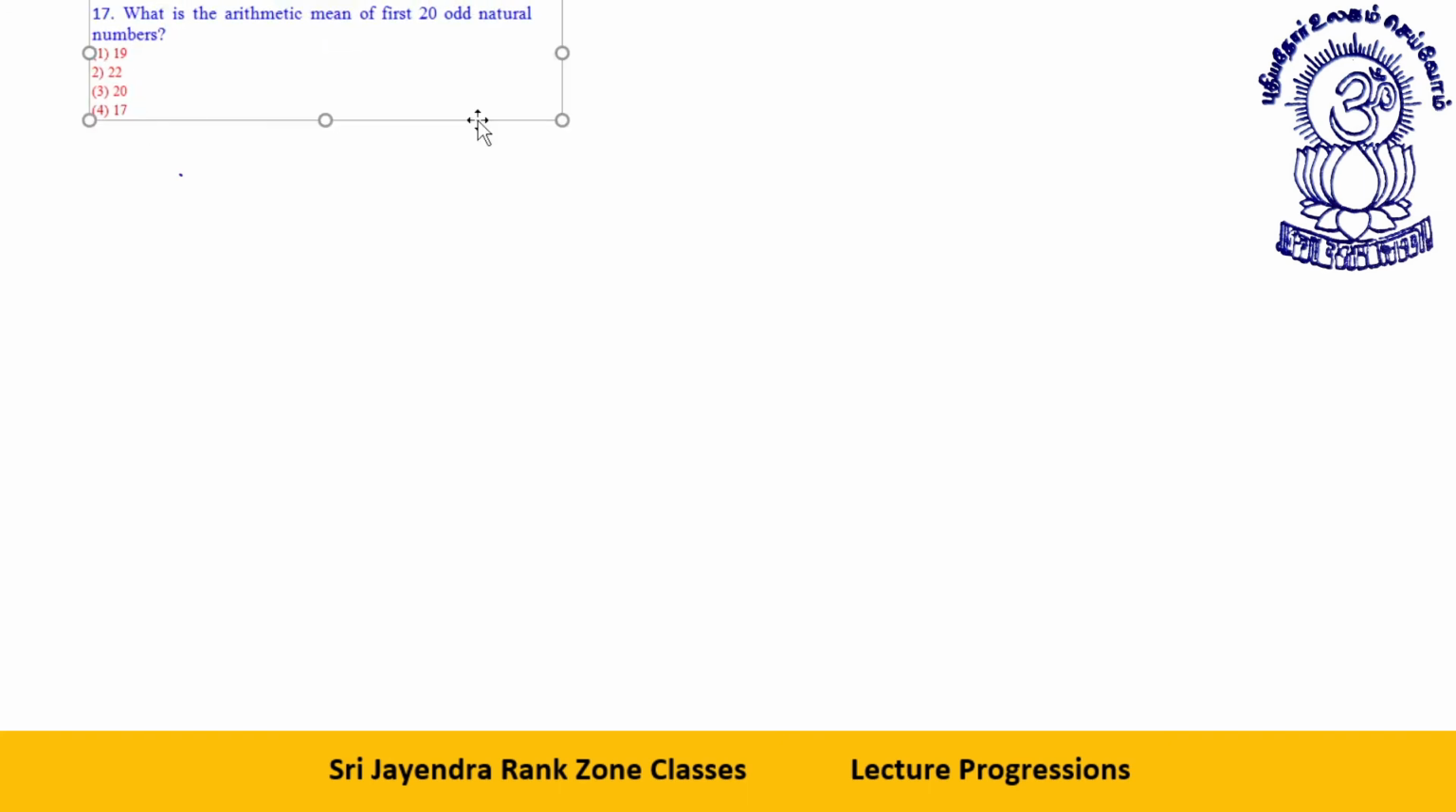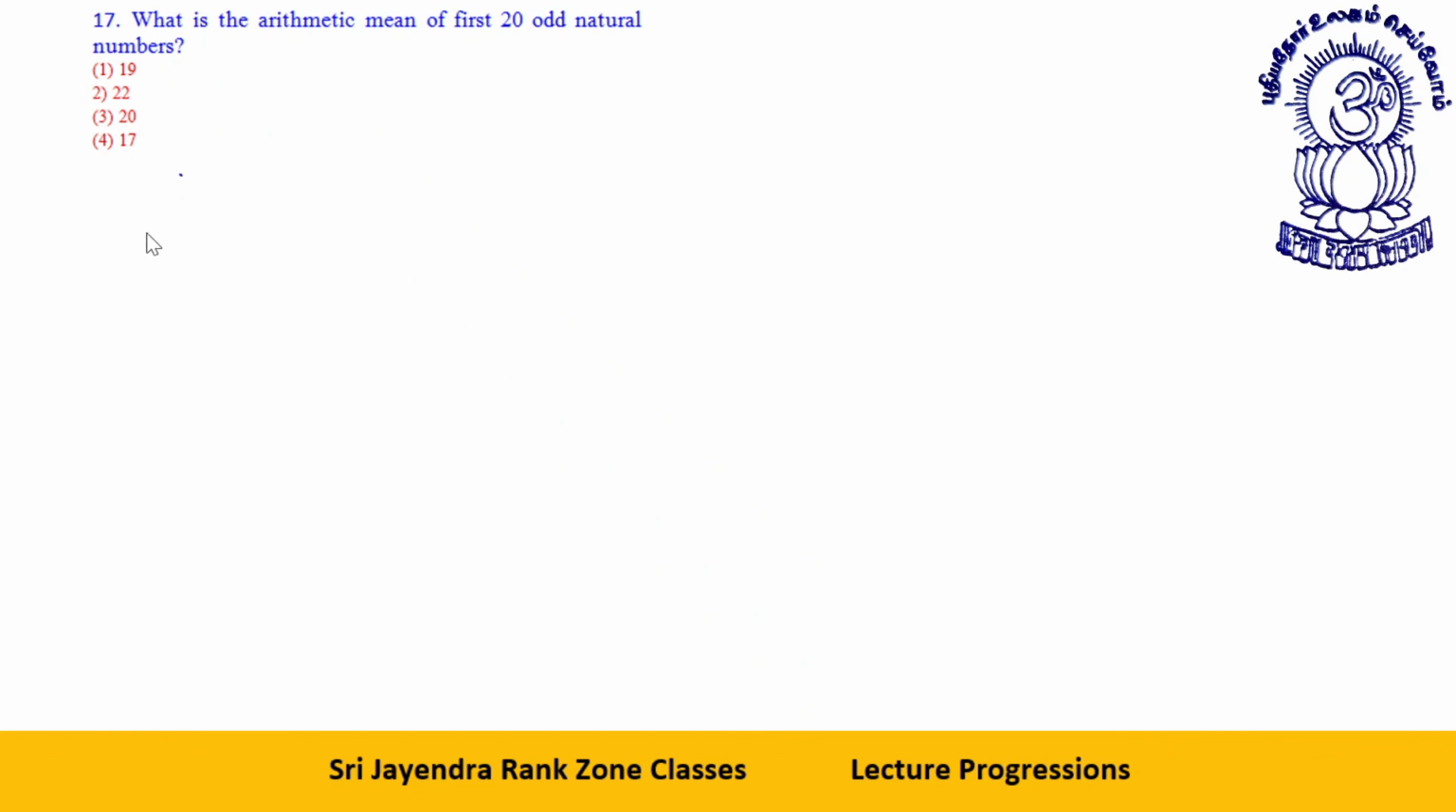What is the arithmetic mean of the first 20 odd natural numbers? I told you how to go for these questions. First, see, there are two ways. What is arithmetic mean? Arithmetic mean is A bar, so this is sum divided by n. How will you go about it? The sum of the first 20 odd natural numbers will be 20 square, divided by 20. You know the answer is 20. So easy. Option 3 is the answer. Okay, clear to all?